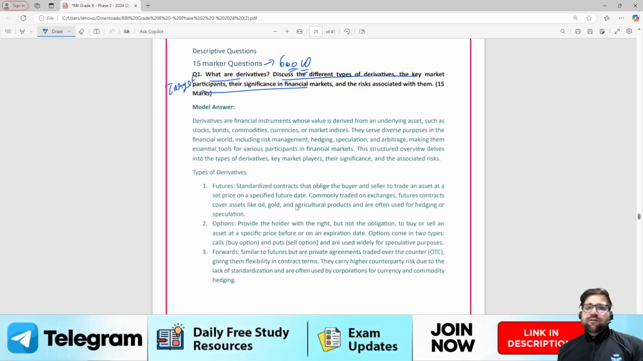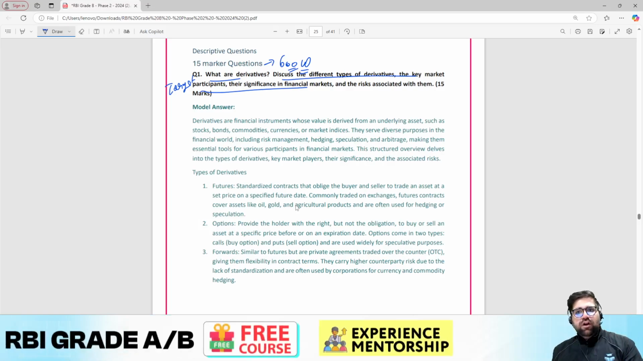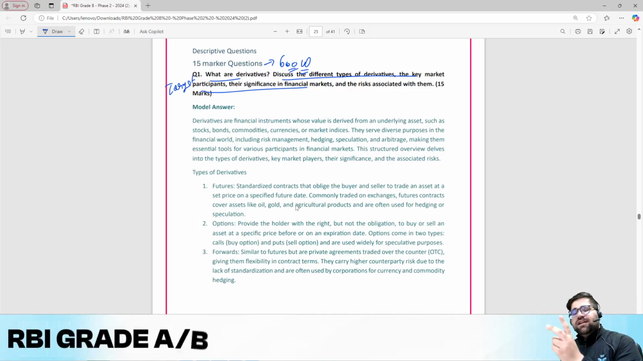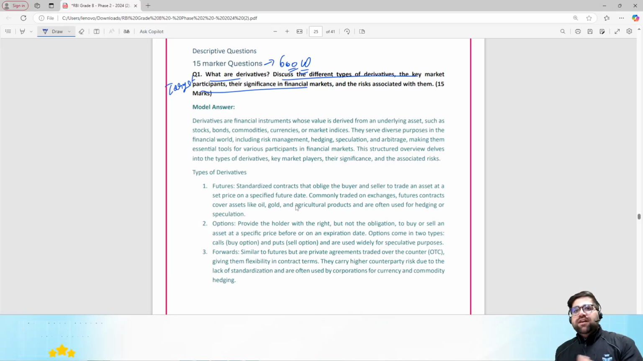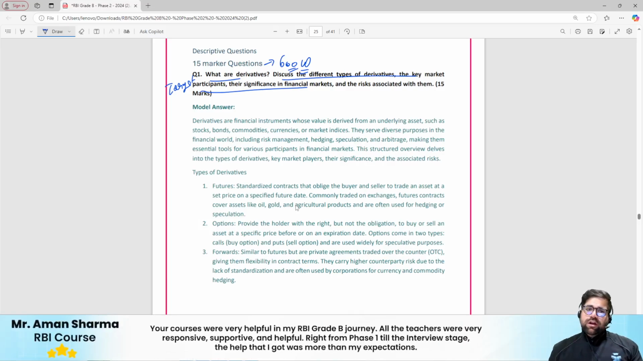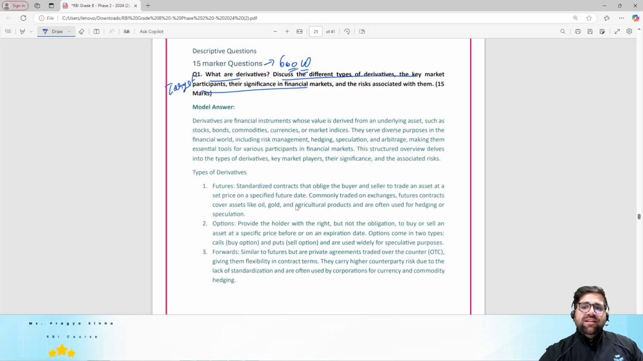Why? Because I know what is derivative. We have understood what is future, forward, swaps and options. Key market participants are your hedgers, speculators and arbitrageurs. Significance, they provide liquidity. Risk associated: default risk, liquidity risk and whatnot. So if this question comes in front of me, I would have definitely done it. And this is the probable answer.